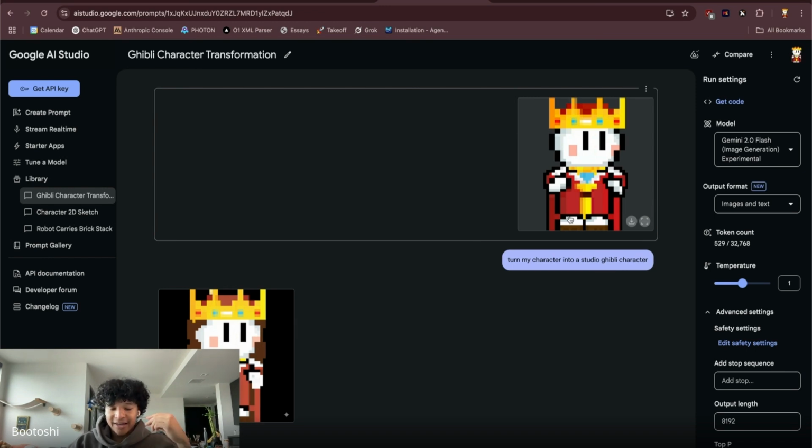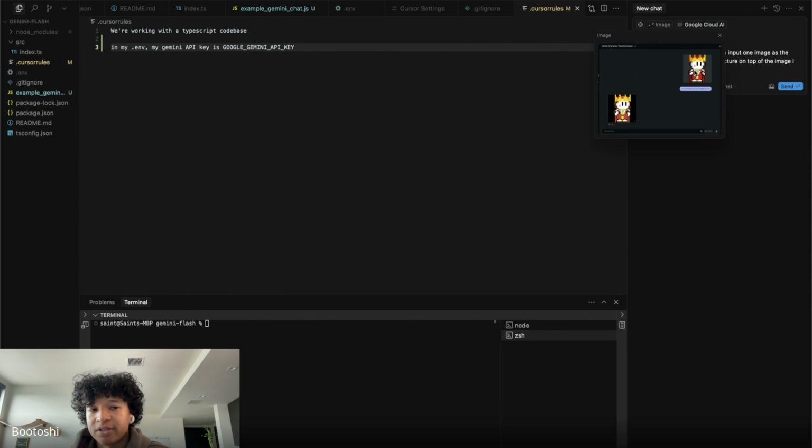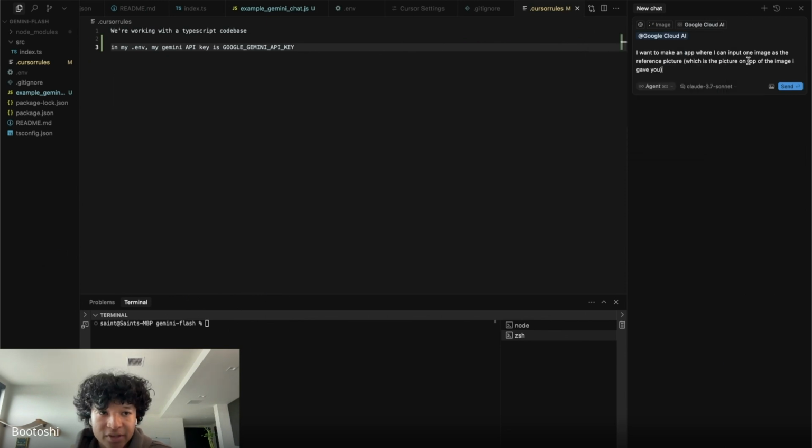I want to get 6 images generated at the same time, pick what I like, and then keep generating different images. So I want to make an app where I can input one image as the reference picture, which is the first picture on top of the image I gave you.